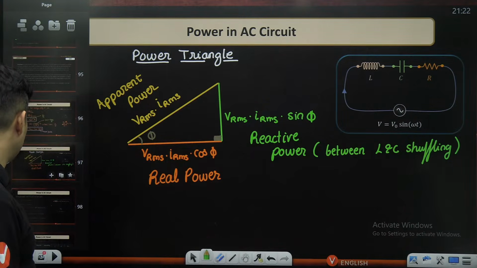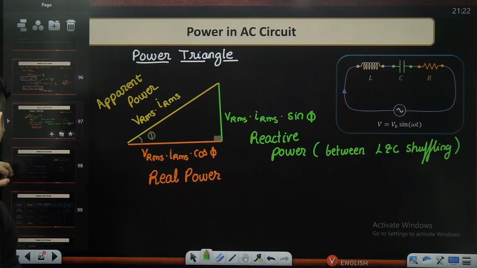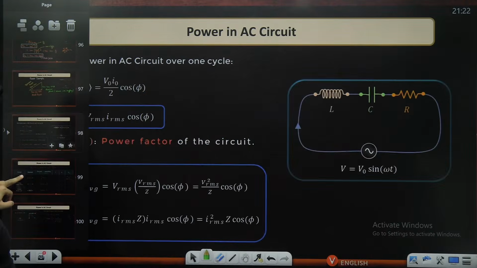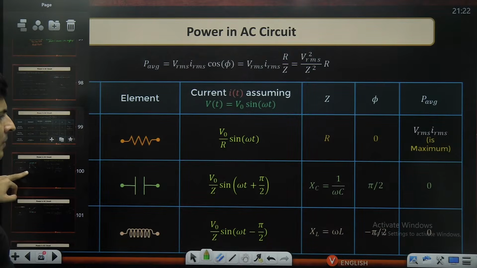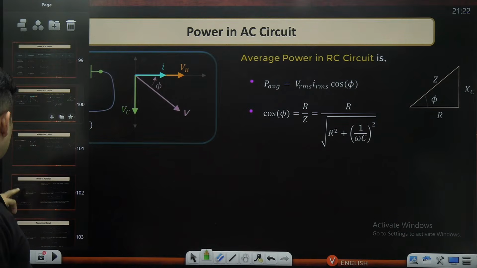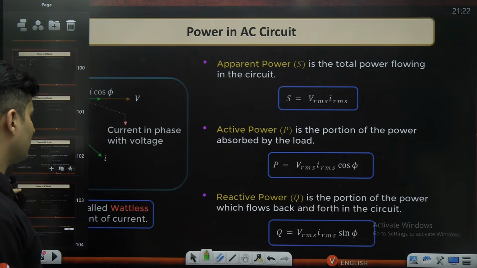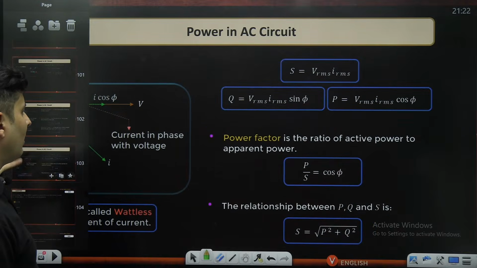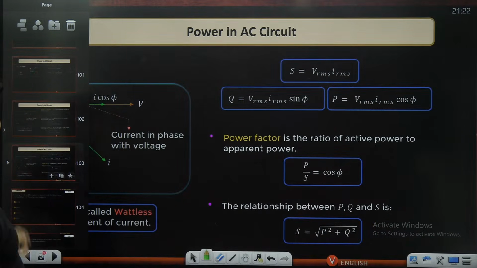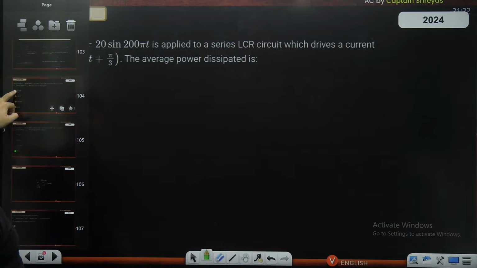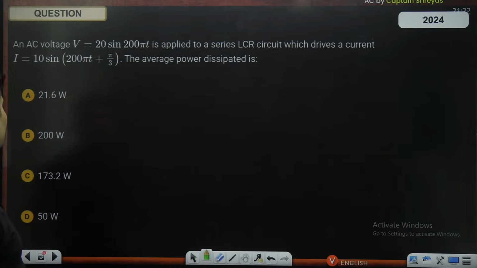Okay, perfecto. So, yeah, we have done all of this. This is also done. All this is the same thing, guys. Power in AC circuit, all of these things, reactive power, active power, power factor, everything is done. Okay, so let's do some questions based on this.